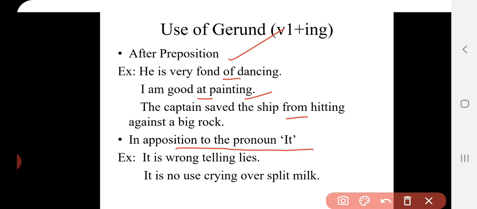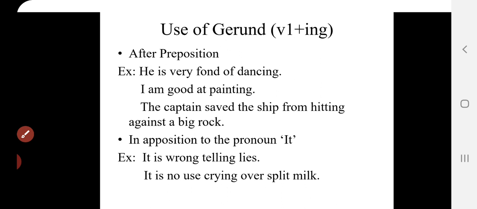So for the time being we are discussing the uses of the gerund, and we have discussed the 4 uses of gerund till now. First use is we use it as a noun. Second use of gerund is that it is used after possessives. Third use of gerund is that we use it after the prepositions, and the fourth use is that we use it in opposition to pronoun it. Okay, I hope it is clear to you. Moving on next,